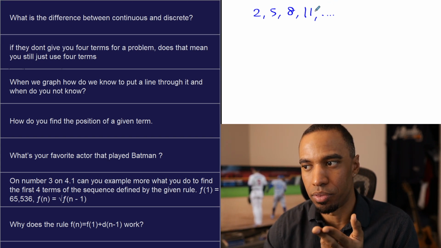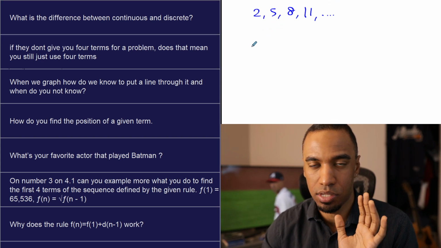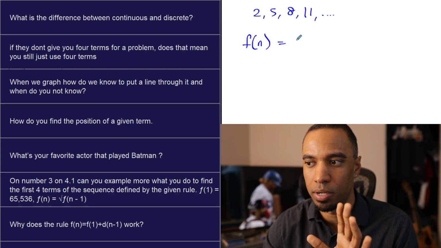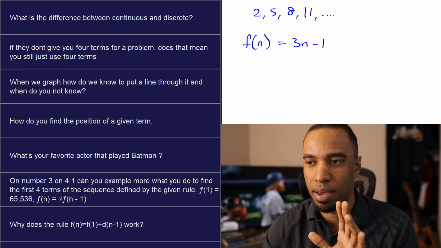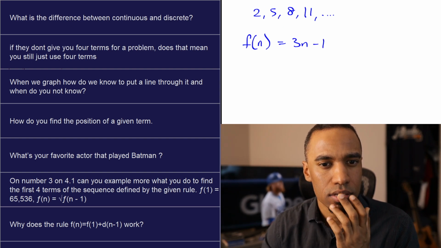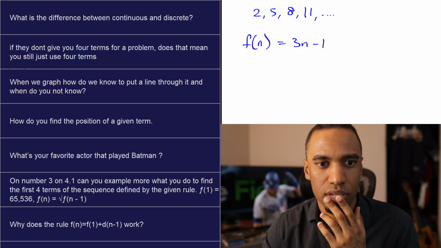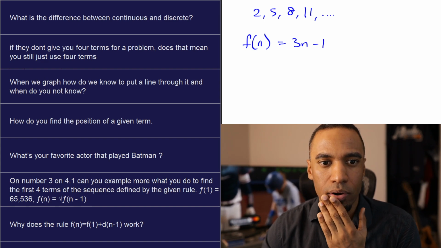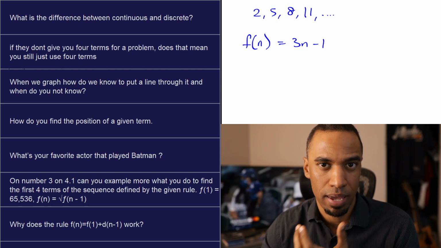So if they don't give you these, maybe they're asking if they give you the sequence equation, the arithmetic. So what was this? 3n minus 1? If they give you just 3n minus 1 here, does that mean you still just use 4 terms? Maybe they're asking, do you only restrict the domain to this?